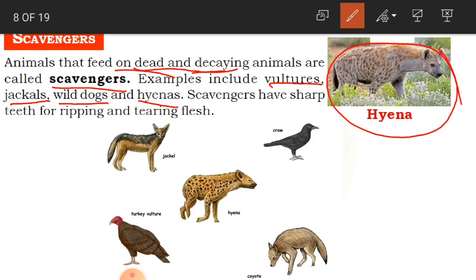Scavengers have sharp teeth for ripping and tearing flesh. Ripping is cutting, opening the flesh of the animal in a rough manner. So scavengers have sharp teeth to cut and tear the flesh of the animal. Clear, children? So what are scavengers? Scavengers are the animals that feed on dead and decaying animals. For example, here you have vultures, wild dogs, hyenas and others.